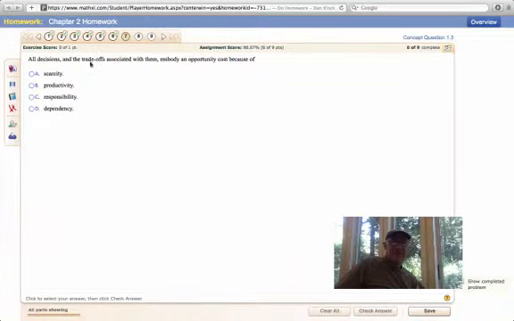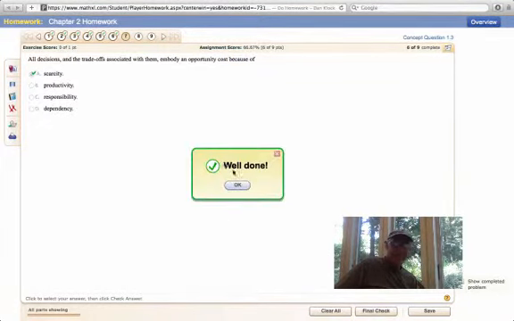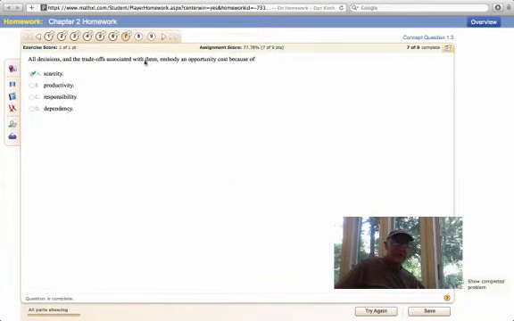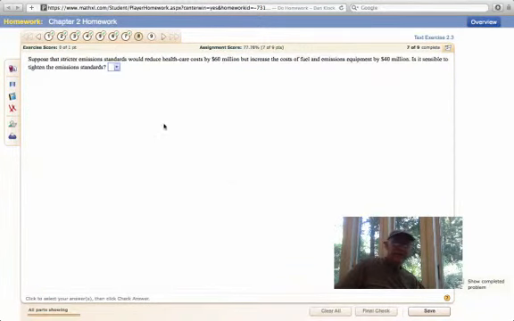Number 7, all decisions have trade-offs associated with them, right? Why do we have to make trade-offs? Because there's scarcity. That's an easy one. Let me go to number 8.